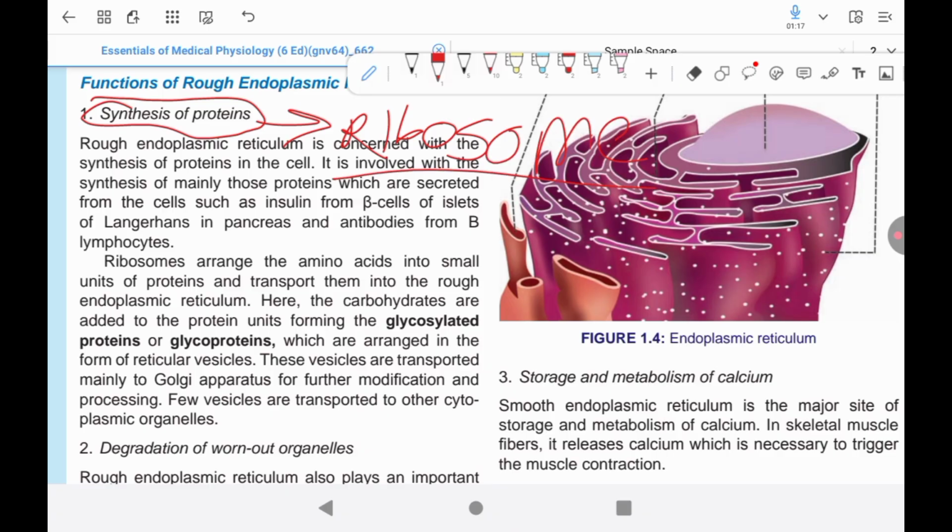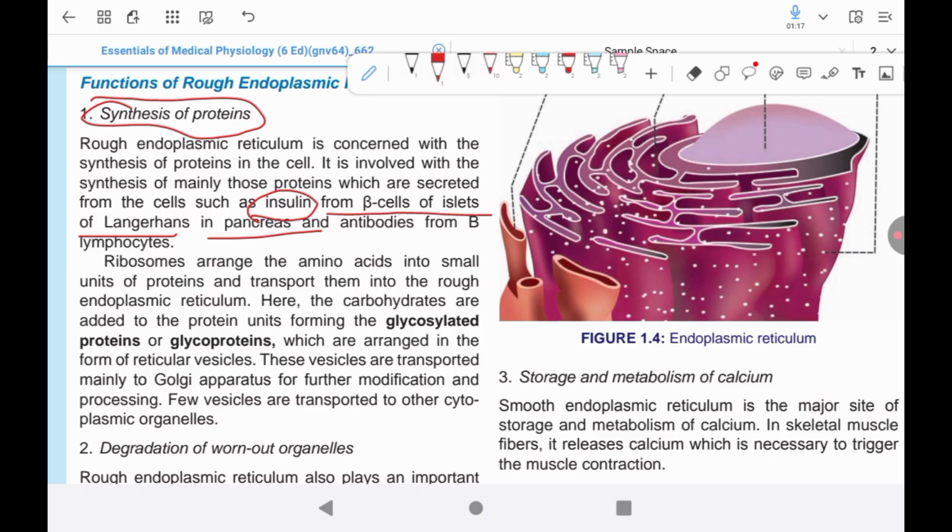First is the rough endoplasmic reticulum. The rough endoplasmic reticulum has a rough, bumpy, bead-like appearance due to the presence of ribosomes.